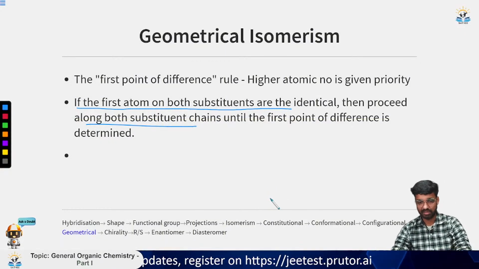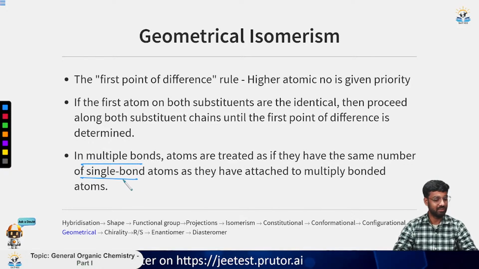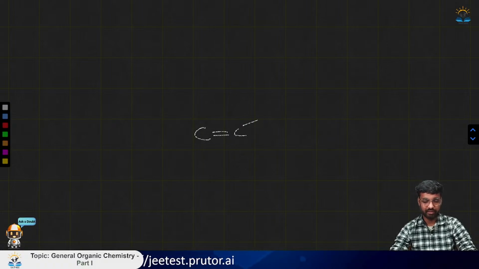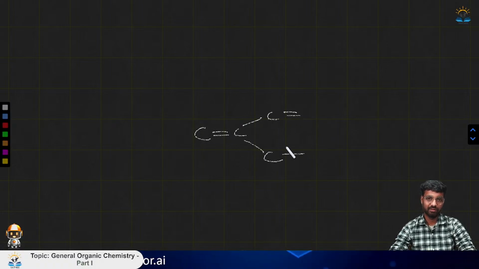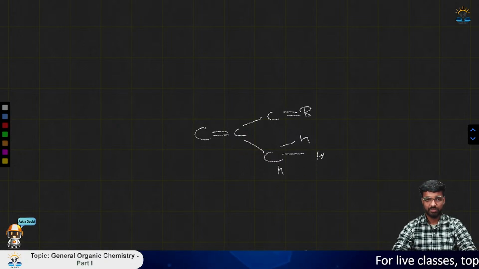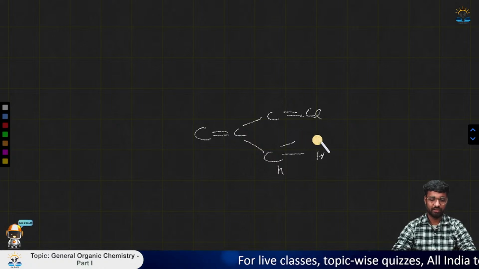Now the last condition that can arise is of multiple bonds. Suppose we have this case where this carbon has a multiple bond, and this carbon has all single bonds. How will we do it? Suppose this is chlorine and these three are also chlorine.